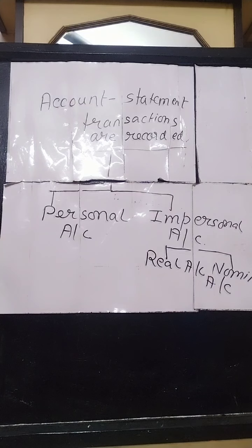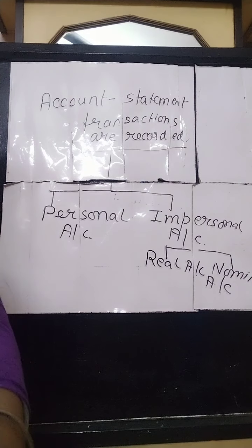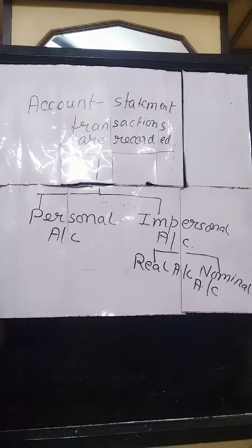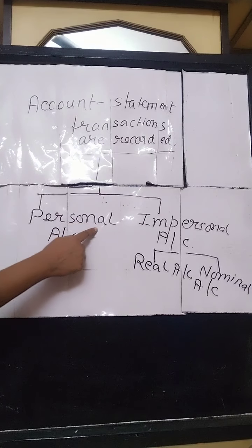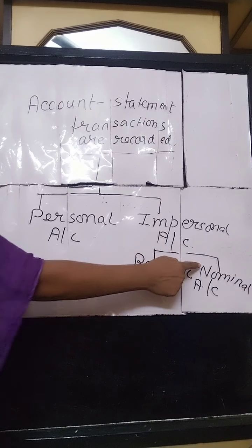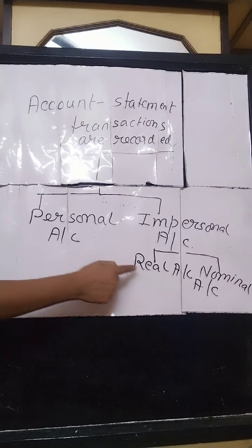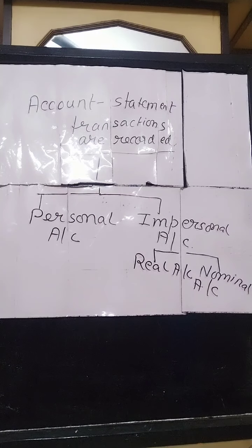If we see it in a broad classification, there are three divisions: one is personal account, and the other two are real and nominal among the impersonal account. So there are three types of accounts: personal account, real account and nominal account. Now one by one I am going to explain to you the examples of these three accounts.